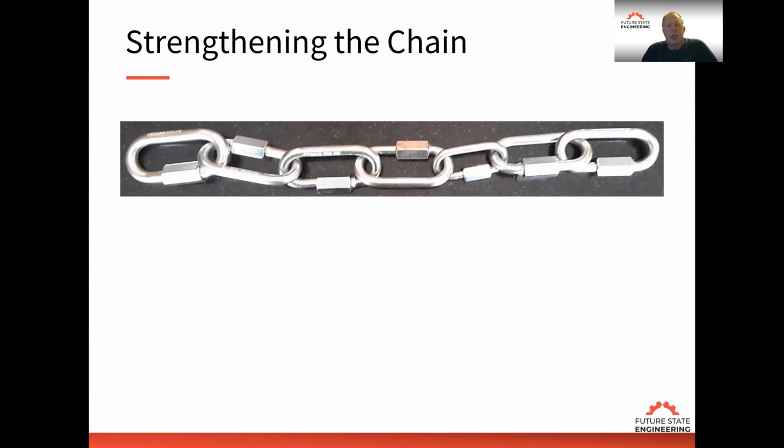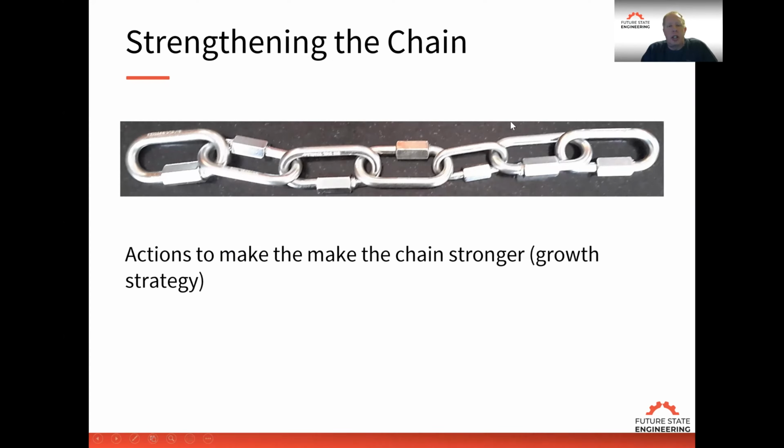In the last session, we were talking about the flow-based performance metrics. Now we're going to talk about making profitable product decisions. So if you're looking to grow the company, where do we look for opportunities to grow the company and strengthen the chain? So remember, in the chain, in order to strengthen it, we must make the chain stronger.